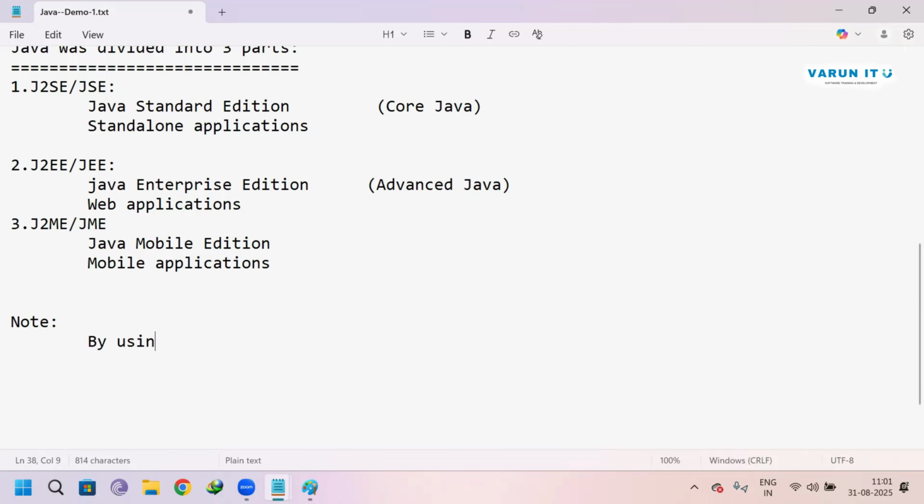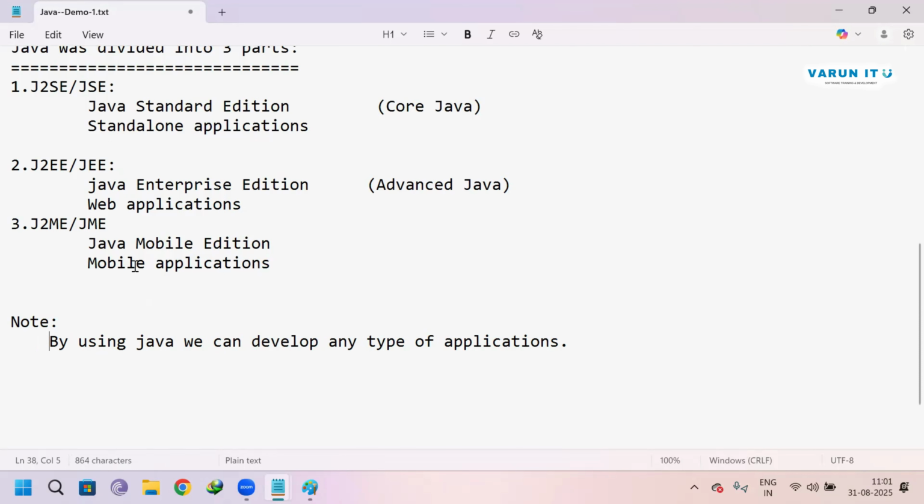By using Java, we can develop any type of applications, like standalone applications, web applications, and mobile applications.